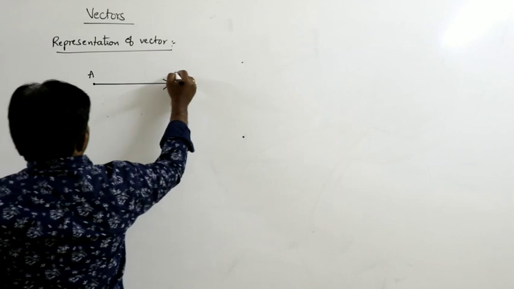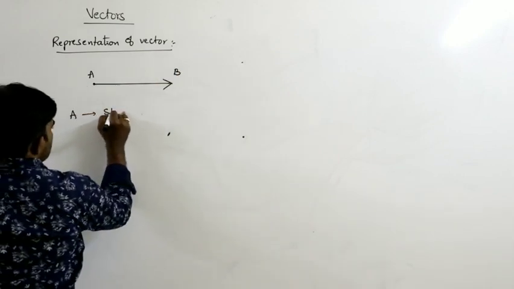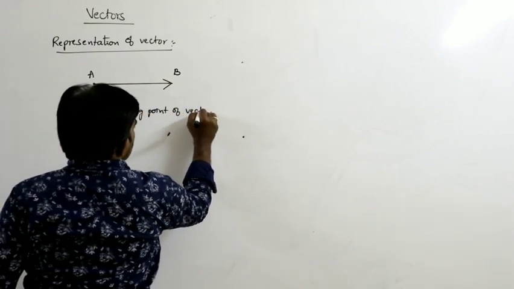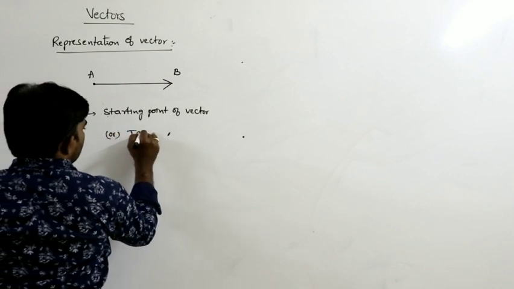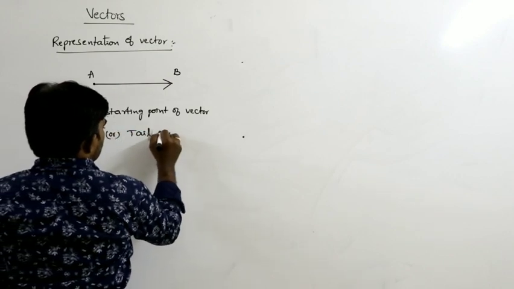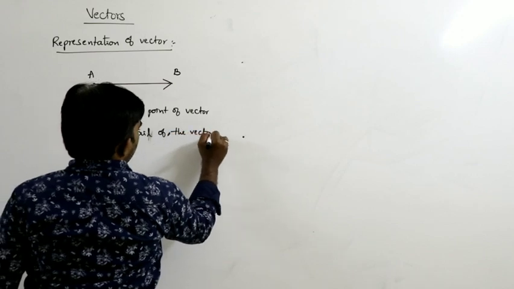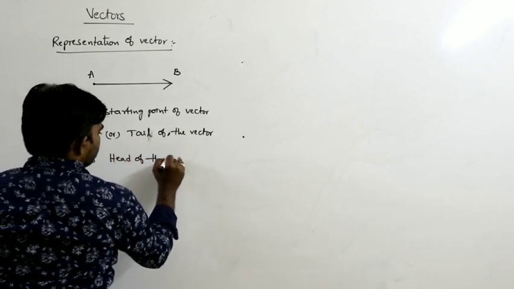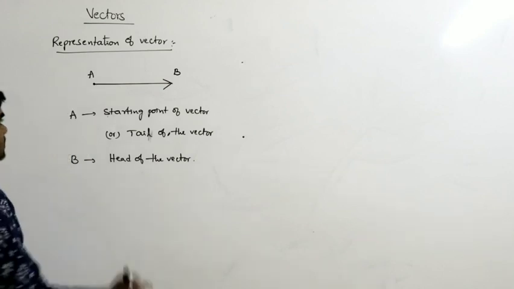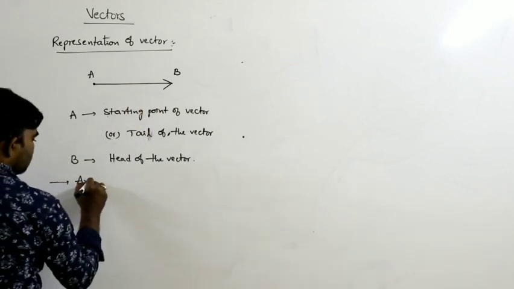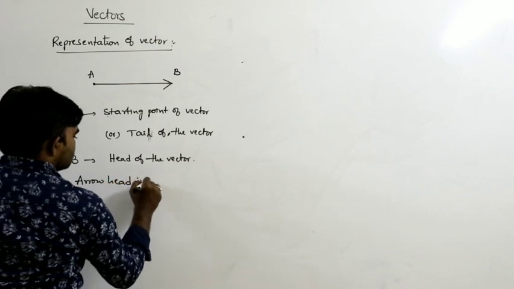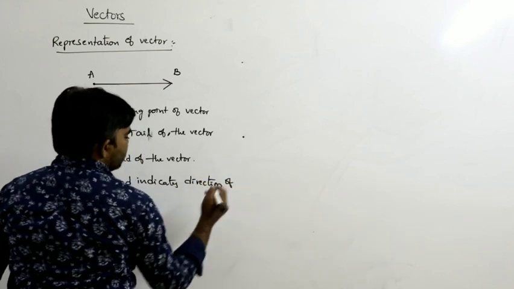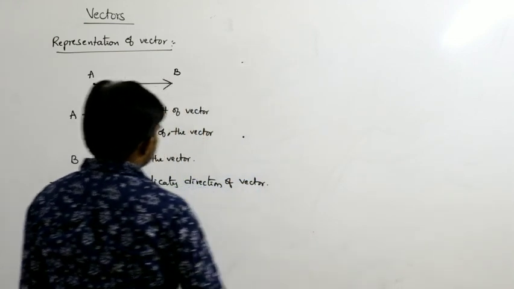So let us say it is A and it is B. A is called the starting point of the vector, or tail of the vector, and B is called the head of the vector.